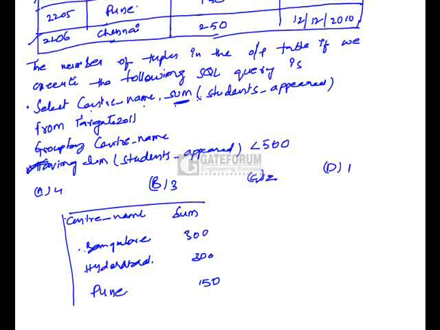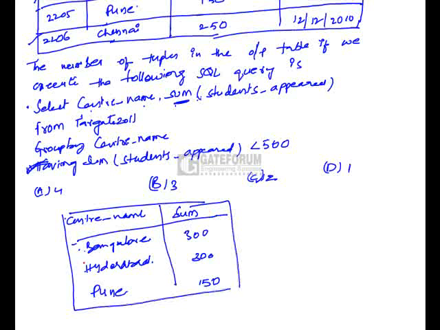So this is the output table, and the number of tuples in this table is 1, 2, and 3. So here the correct option is